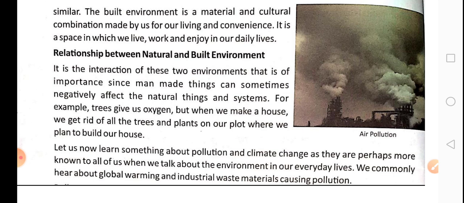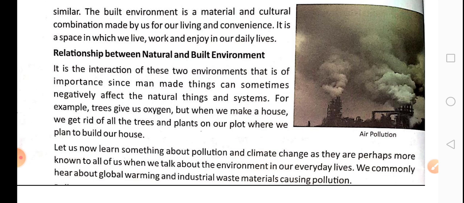Similarly, we need fresh and clean water to drink, to cook and for our daily life activities. We cannot survive without water. Other things include food, shelter and so on. The list will keep going on. Our natural environment is very important for our survival. We cannot survive on our planet if we destroy our natural environment.